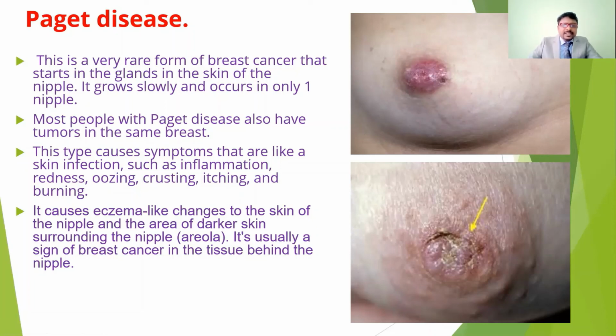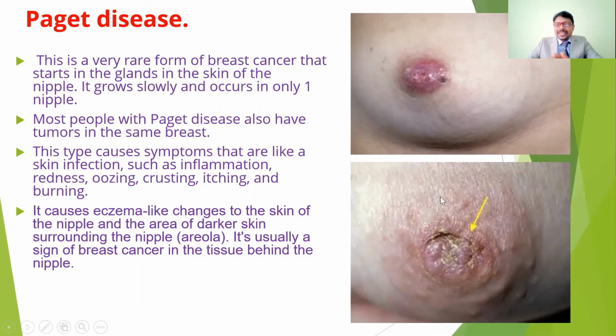Most people with Paget disease also have tumors in the same breast. These cancers give inflammatory symptoms, such as swelling at the nipple, redness, itchiness, pain and tenderness, and also an eczema-like appearance.